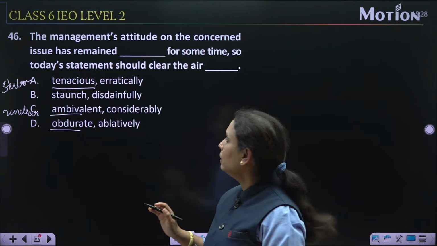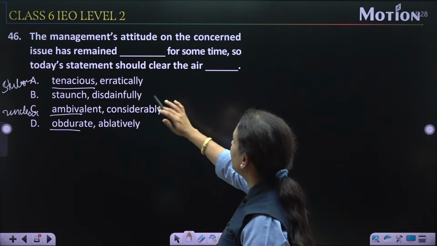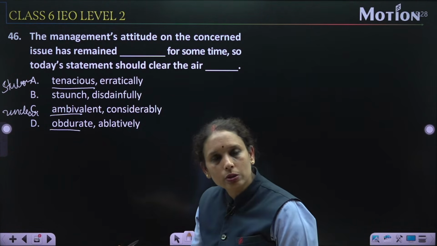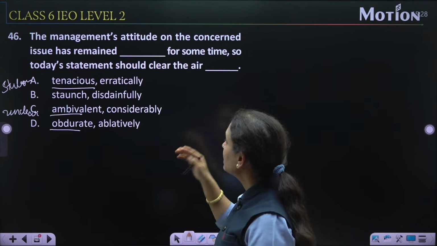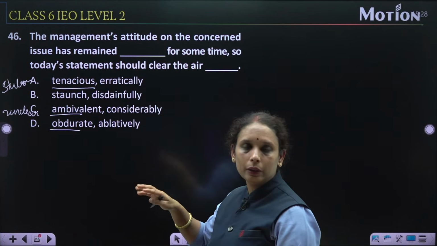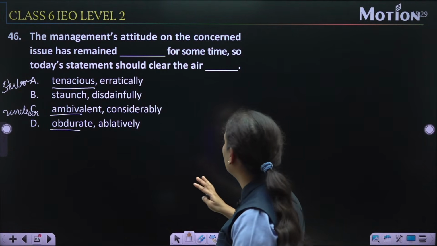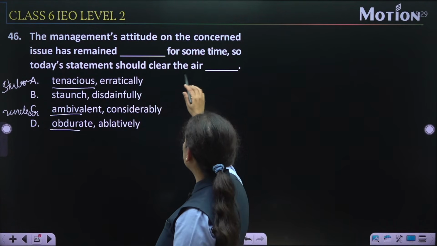So here the management's attitude on the concerned issue has remained confused. The management का जो attitude था इस concerned issue पर वो कैसा, has remained unclear, वो unclear था, confused था for some time, कुछ समय के लिए. So today's statement should clear the air.